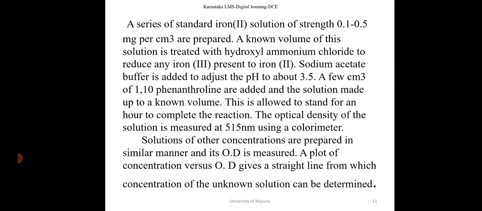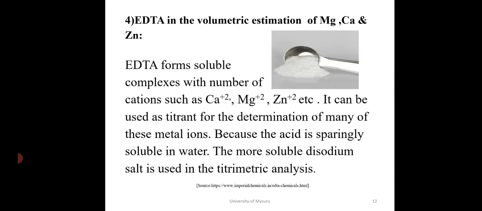The optical density of the solution is measured at 515 nanometer using a colorimeter. Solutions of other concentrations are prepared in similar manner and their optical density is measured. A plot of concentration versus optical density gives a straight line from which concentration of the unknown solution can be determined.